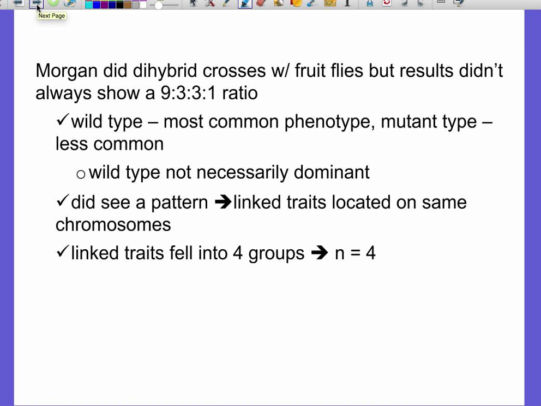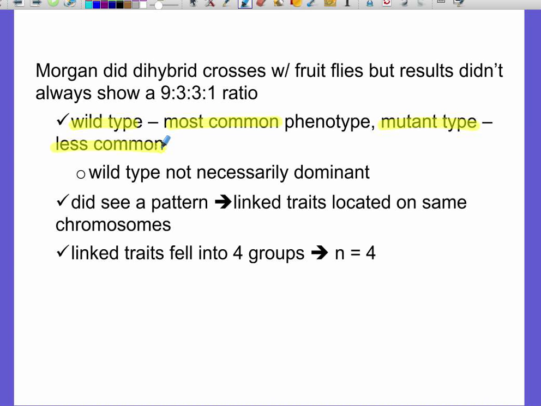Okay, the scientist that came up with this idea for gene linkage and really put it all together was Thomas Hunt Morgan. He did these dihybrid crosses with fruit flies, but he wasn't getting those normal Mendelian results. He wasn't getting that 9:3:3:1 ratio. But he was able to pick up on a pattern and figure out what it means. So first we need to talk about a couple different terms that he used. He talked about a wild type and a mutant type. Wild type was the most common phenotype, and mutant type was the least common phenotype.